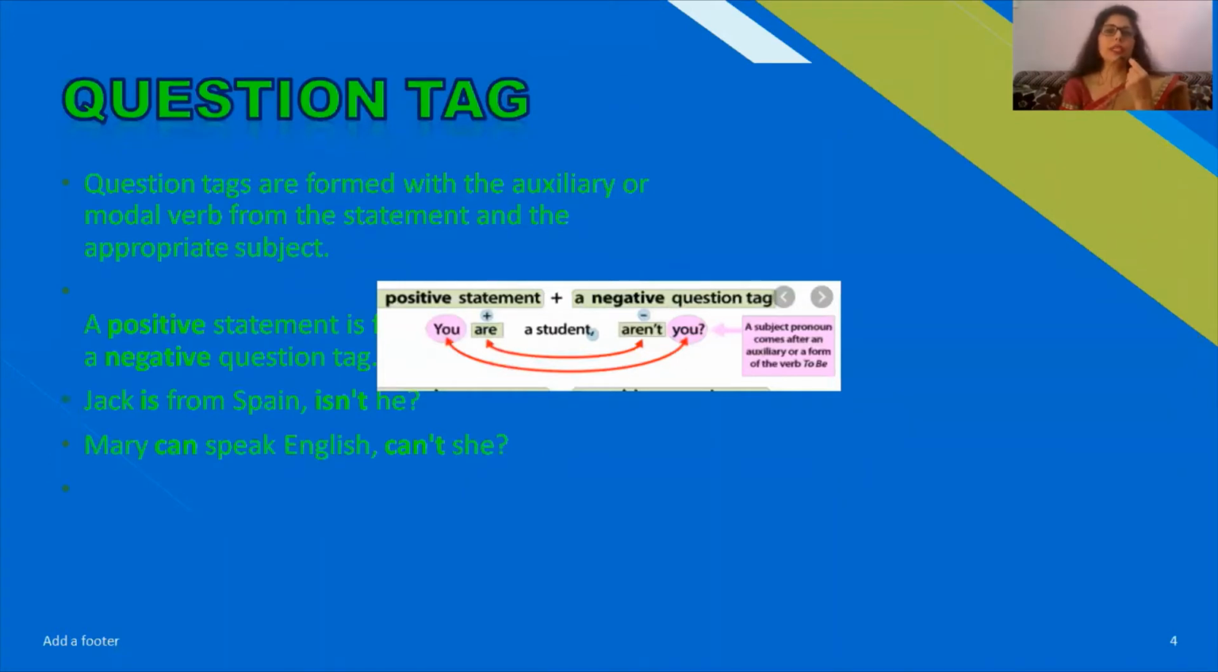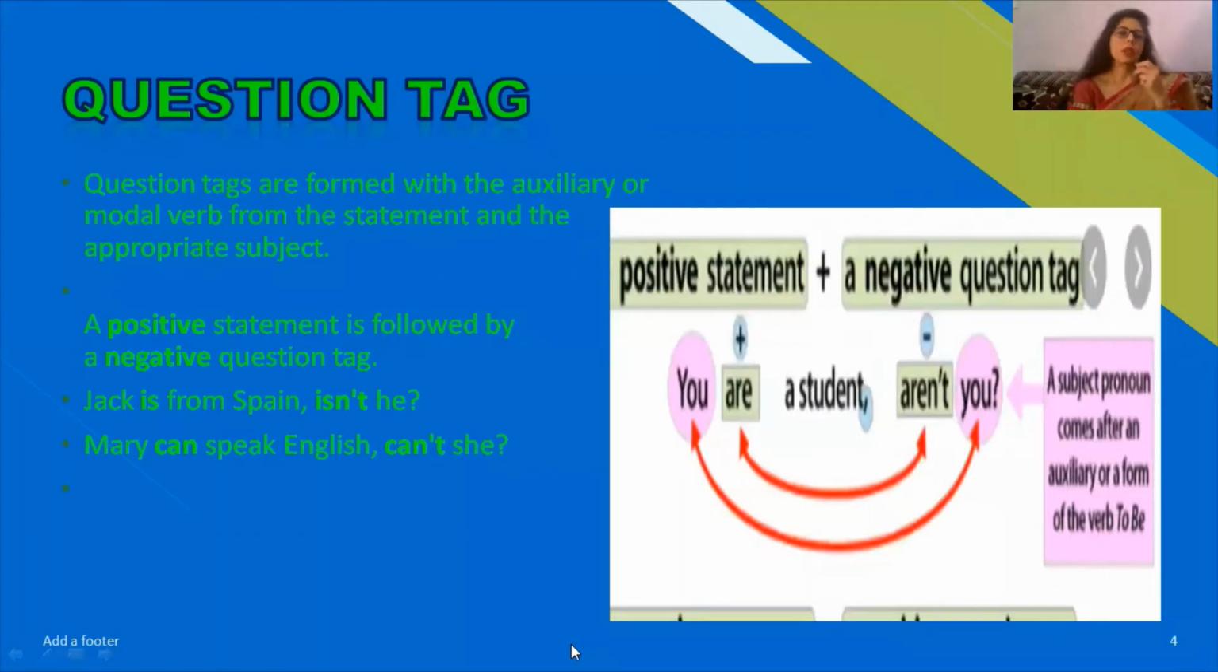Now, question tags are formed with auxiliary verbs, or we can say modal verbs, from the statement. So first of all, we'll talk about negative question tags. They are formed and they follow a positive statement. We can see one example.